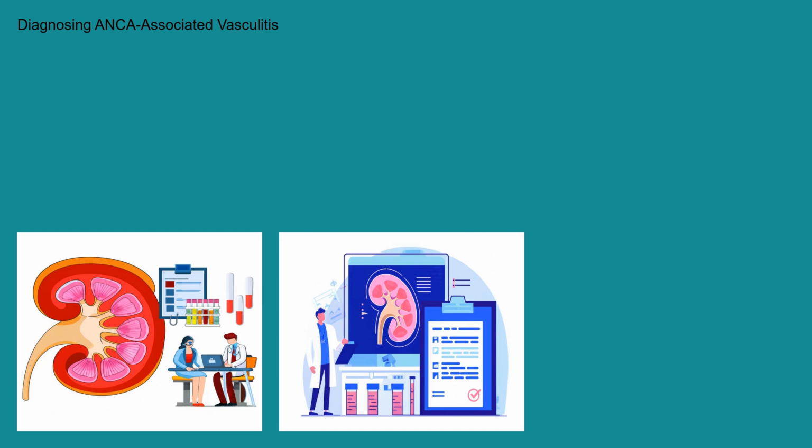Diagnosing ANCA-associated vasculitis typically involves a combination of clinical evaluation, laboratory tests, and imaging studies. Blood tests are crucial for detecting the presence of ANCAs, specifically anti-proteinase 3 PR3-ANCA and anti-myeloperoxidase MPO-ANCA. Urinalysis is performed to look for blood and protein in the urine, indicating kidney involvement. Imaging studies, such as chest X-rays or CT scans, can help assess the extent of lung involvement. A kidney biopsy, where a small sample of kidney tissue is examined under a microscope, is often necessary to confirm the diagnosis of glomerulonephritis and assess the severity of kidney damage. The diagnosis is usually made based on a combination of these findings.